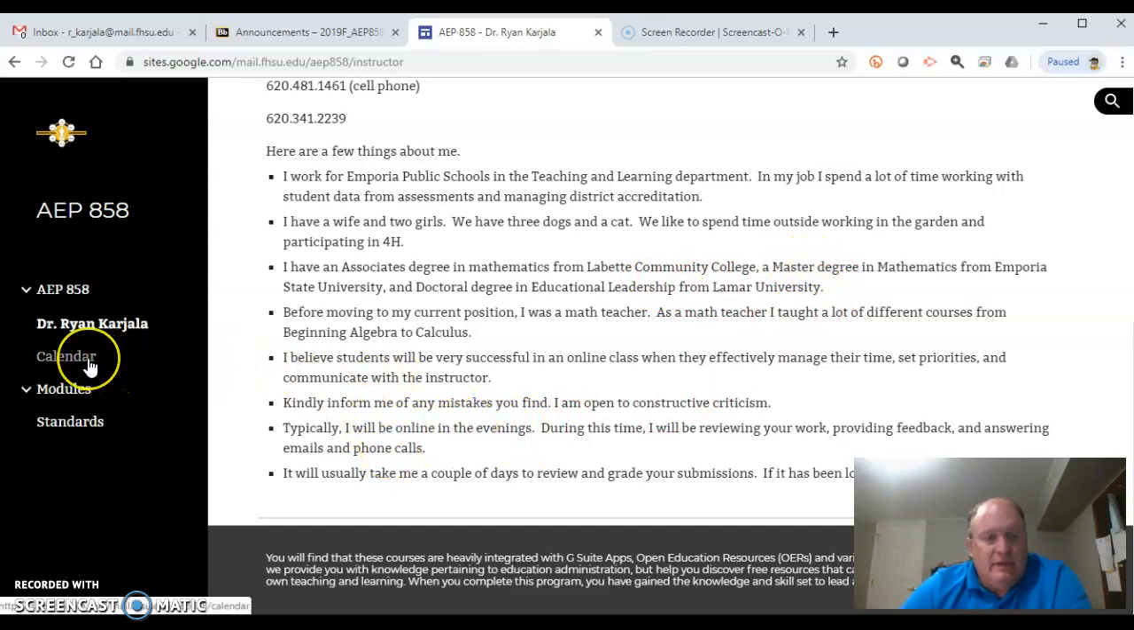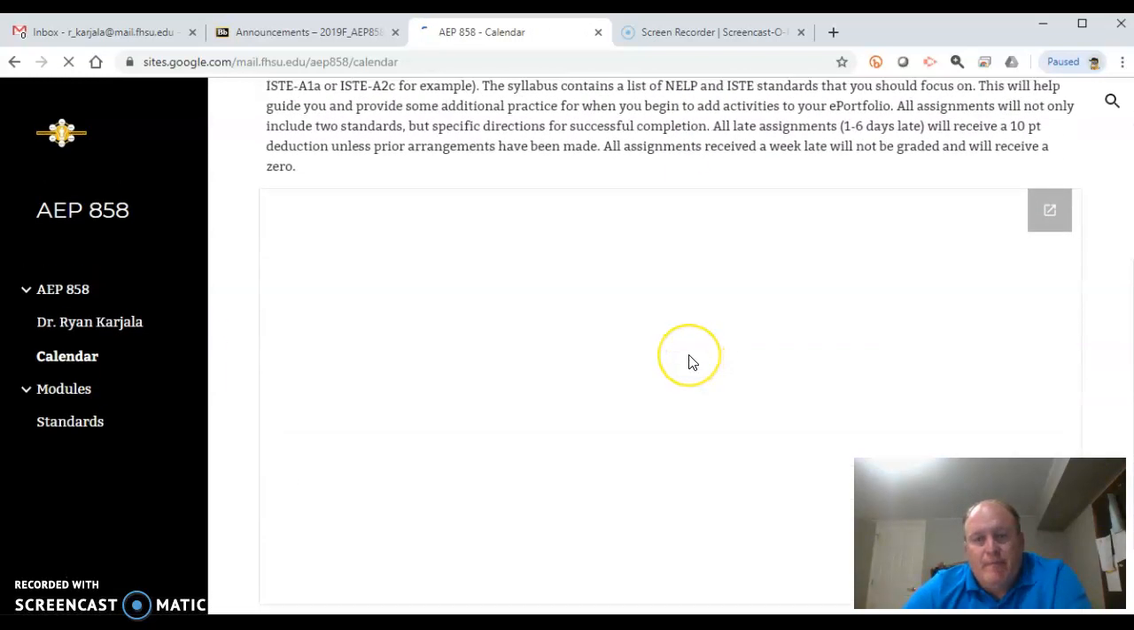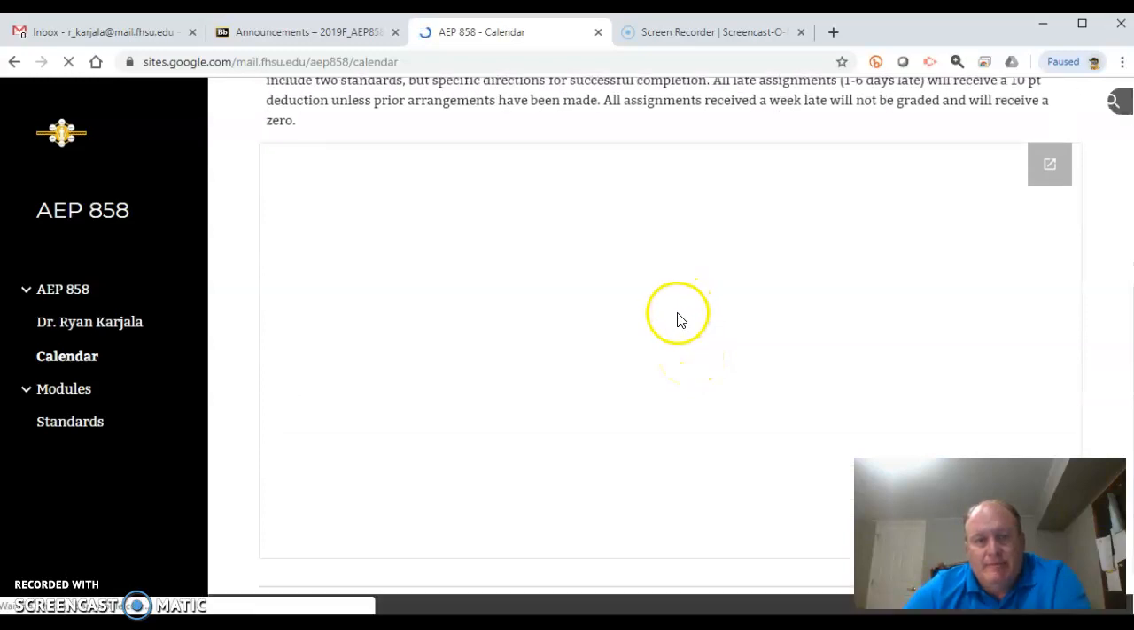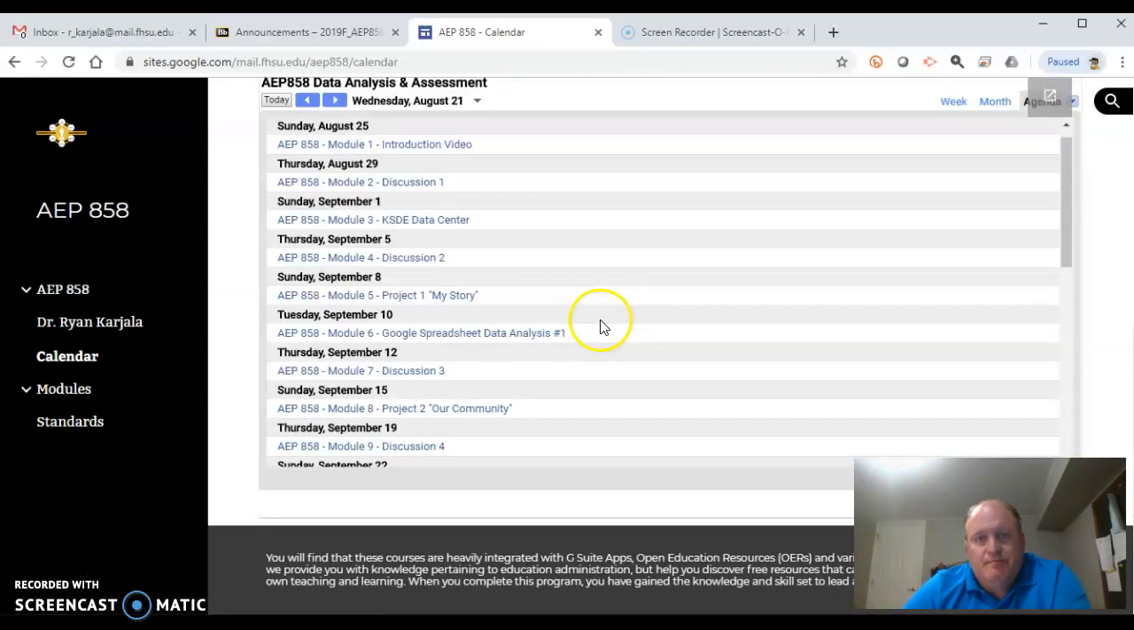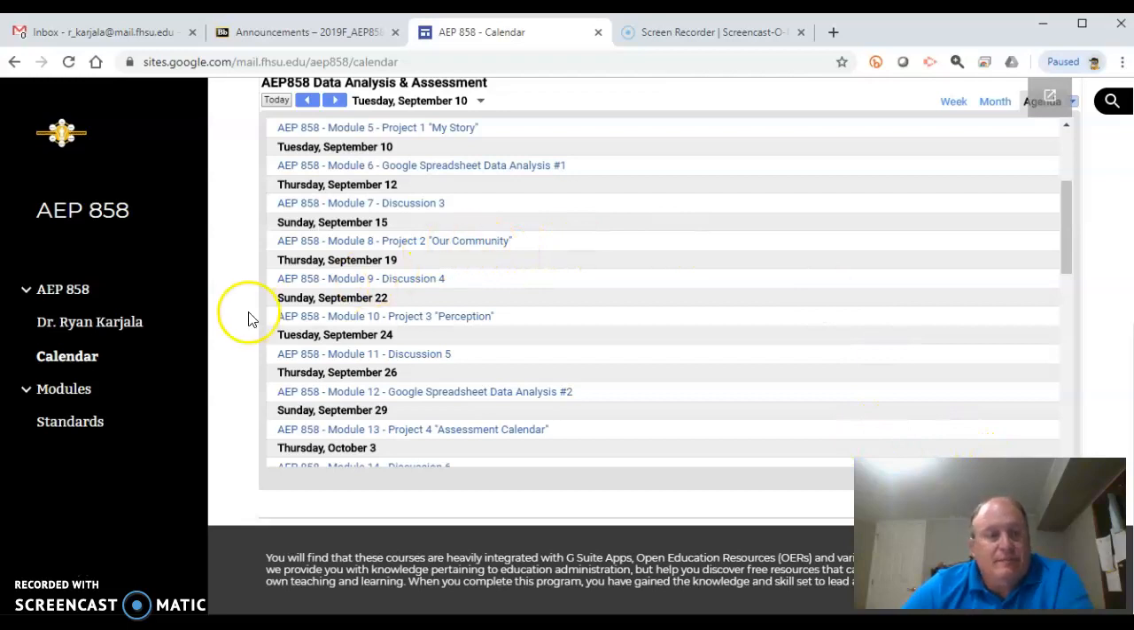The next thing of interest is a calendar. This calendar will show all of our assignments and modules, and it comes up right here. You can see when things are due, and you can see our first assignment is due on Sunday. One thing I do recommend is right here behind me, you'll see this Add Google Calendar. You can click on that and add this calendar to your Google Calendar, so it's there on your page.